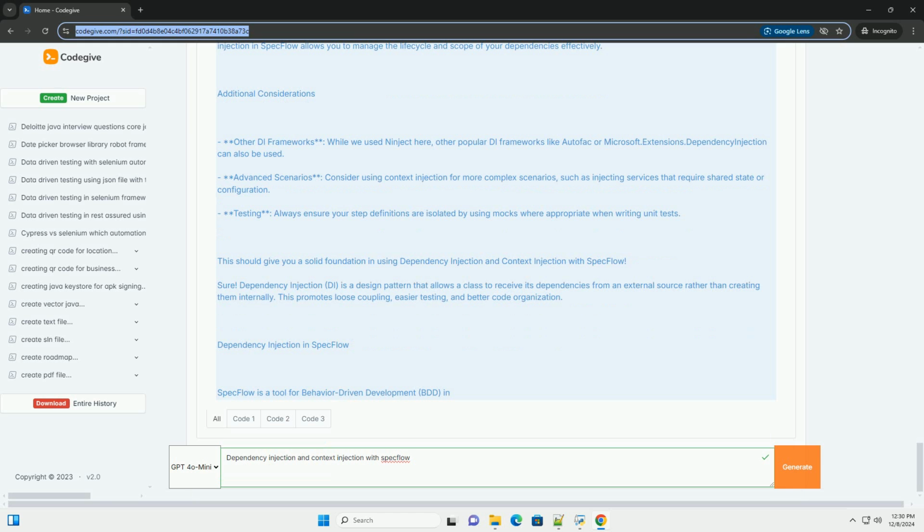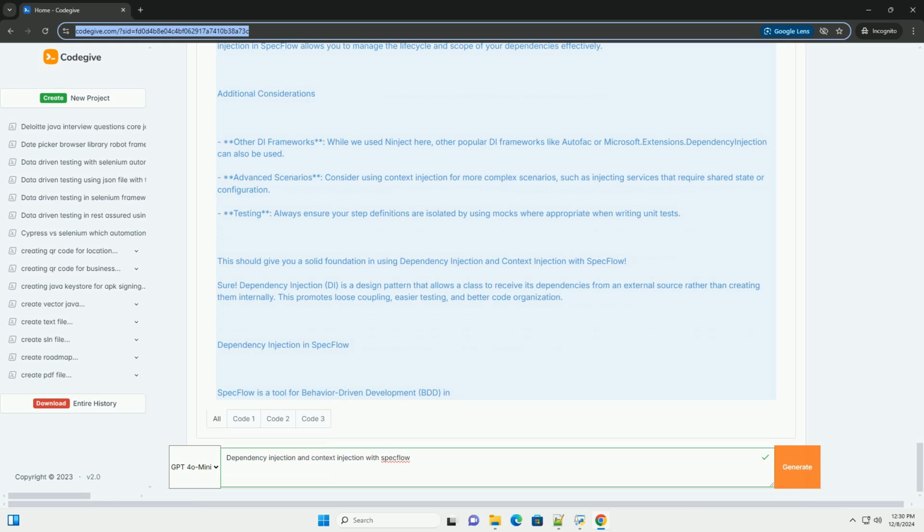Then, I can retrieve that value. Public void ThenICanRetrieveThatValue. Var value equals _scenarioContext MyValue as string. Console.WriteLine value, outputs Some important data.